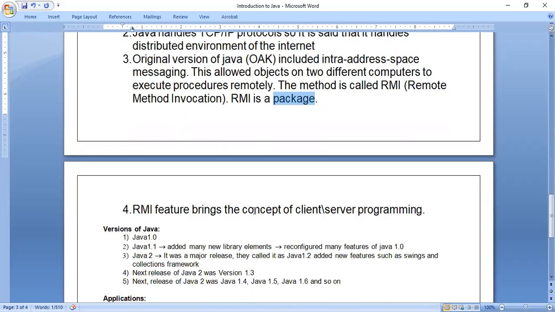The RMI feature brings the concept of client-server programming. When we look at the concept of web programming, that is website development, we have to learn the concept of client-server programming.